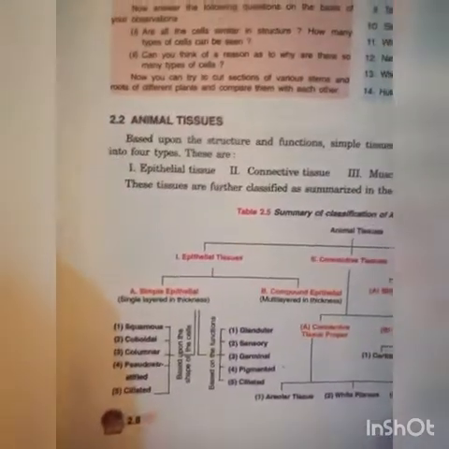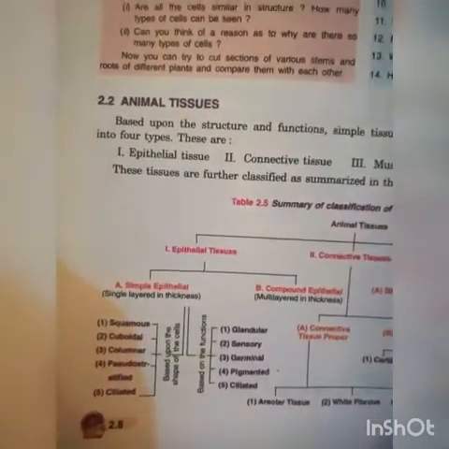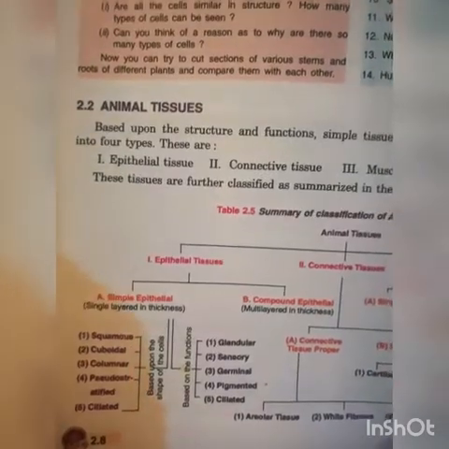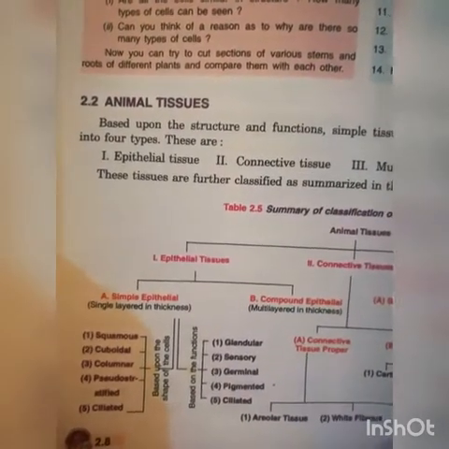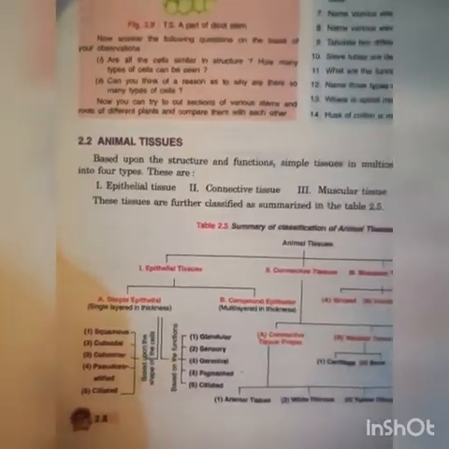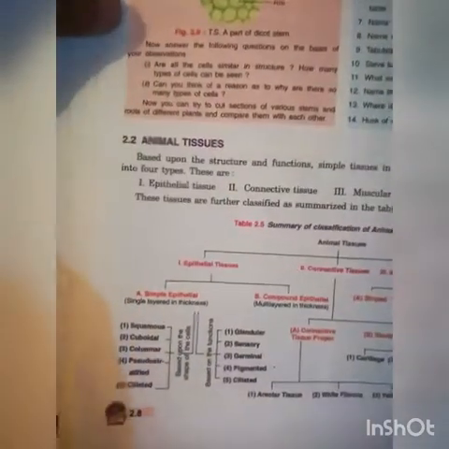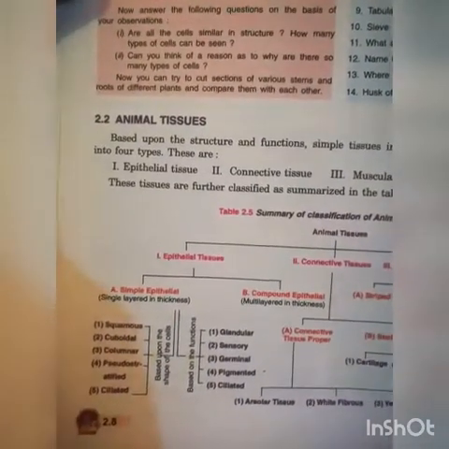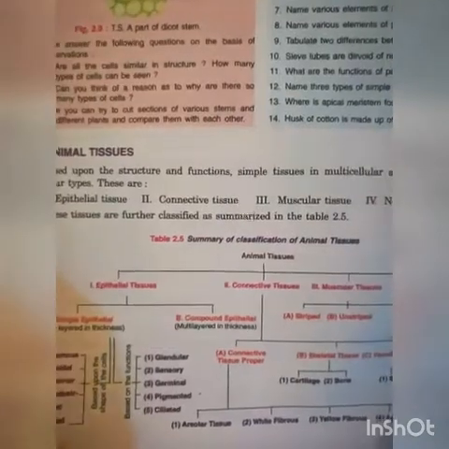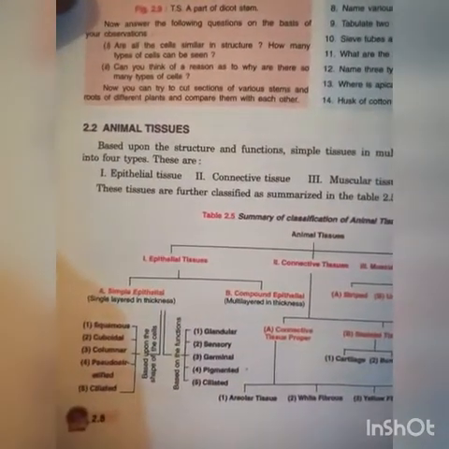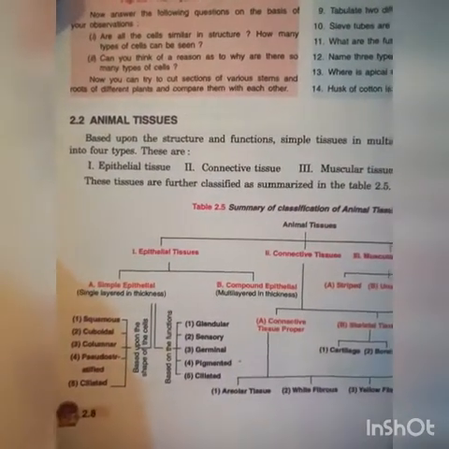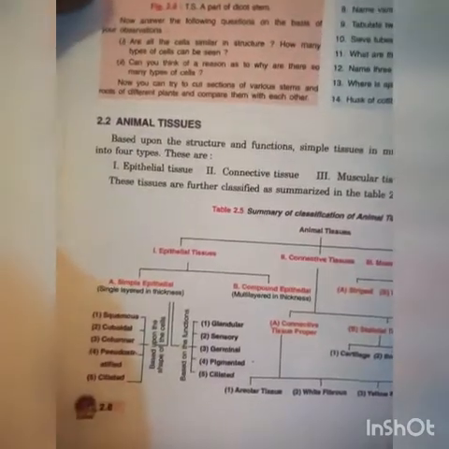Now after plant tissue, let's start animal tissue. As we know, animals are also made up of different types of tissues, and the tissues in animals can mainly be divided into 4 types.